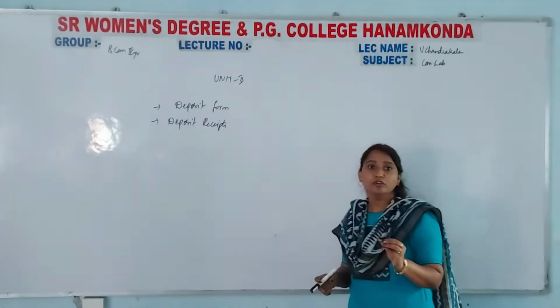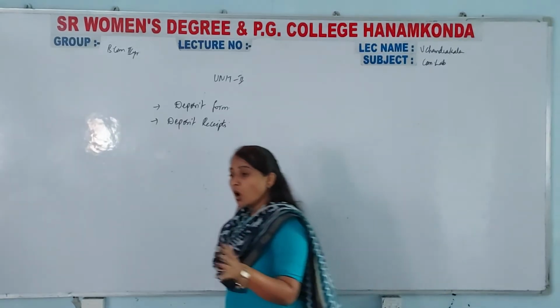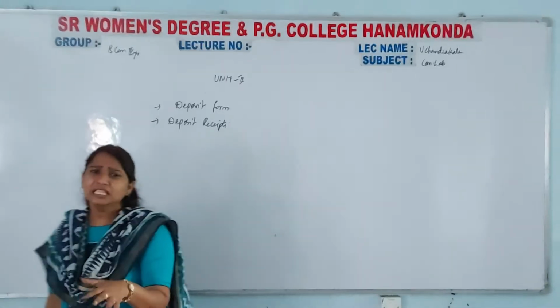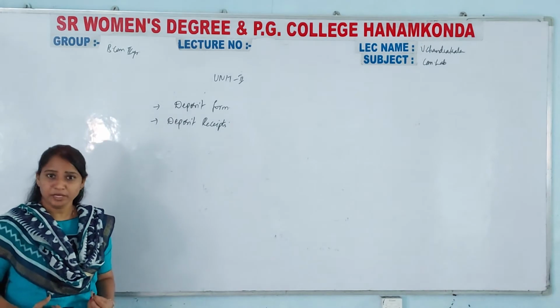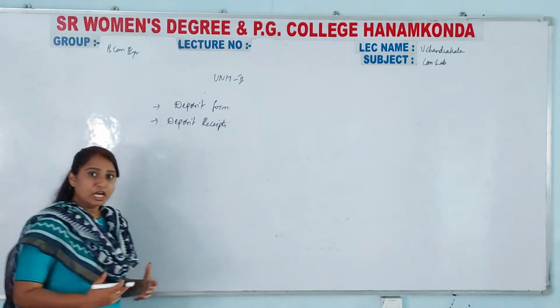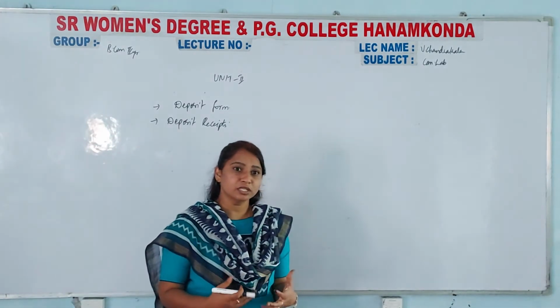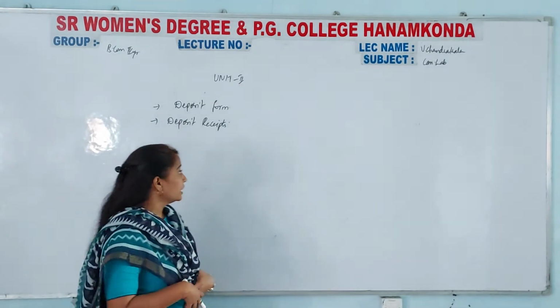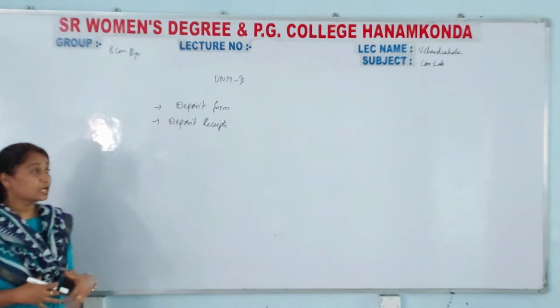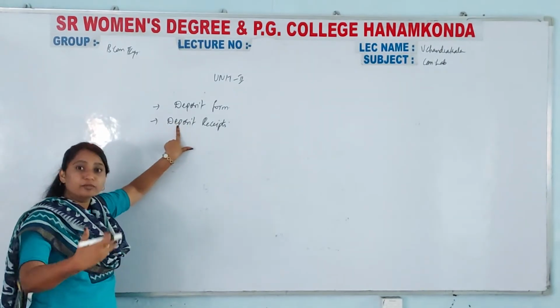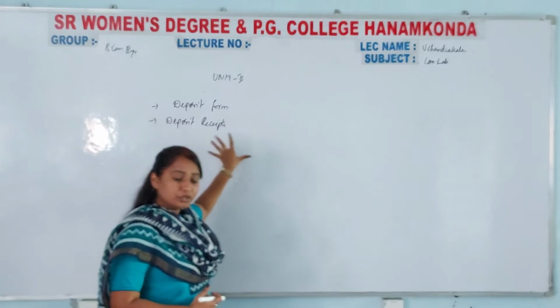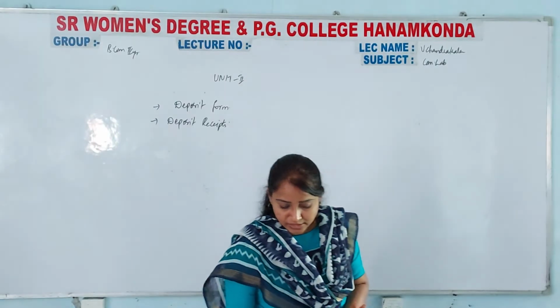It is giving you an acknowledgement certificate saying that, see, you as a customer have deposited so and so amount to me. Again I am repeating, you as a customer have deposited so and so amount to me, in my account, or else in my bank. So the form is given from the customer side, and the receipt is given from the banker side. Understood? So this is called a deposit receipt.